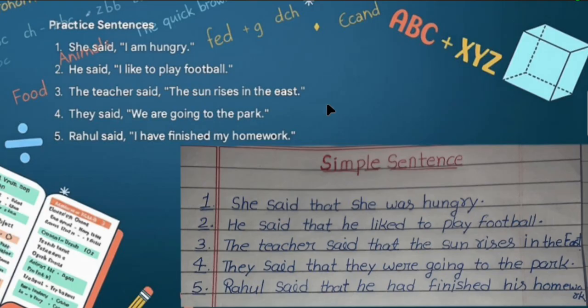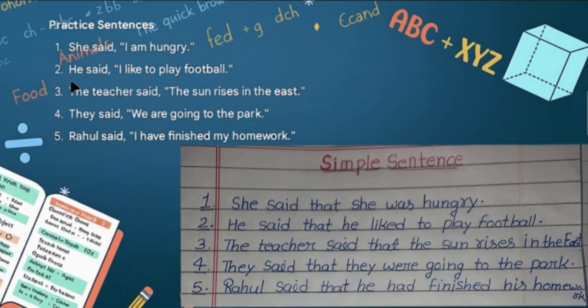Okay, so let's start with simple sentences. First one is, she said, I am hungry. This sentence is in simple present tense, then it will change into simple past tense. Then the sentence will be, she said that she was hungry.